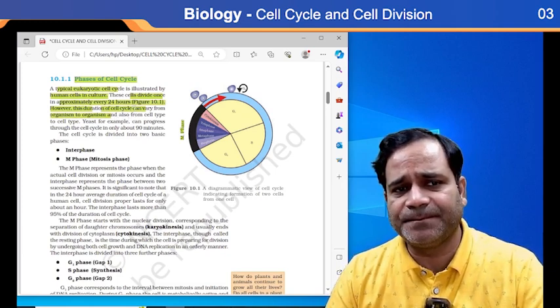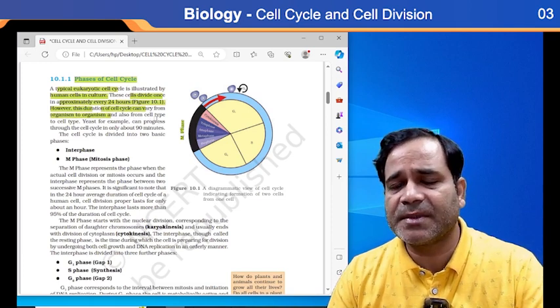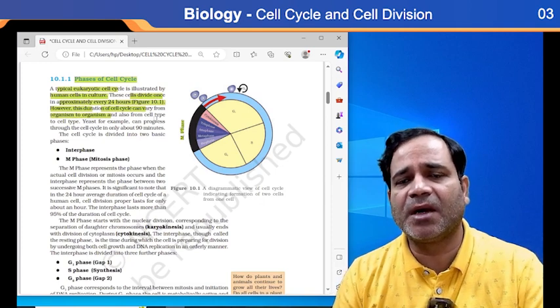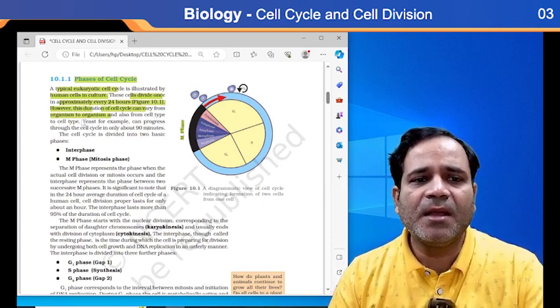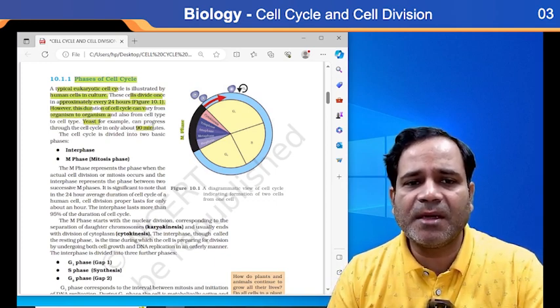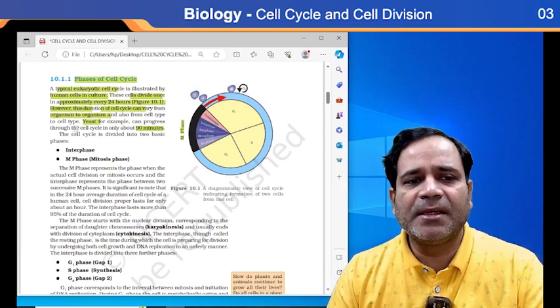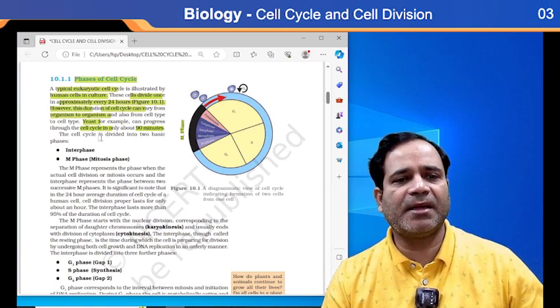In humans it takes 24 hours. What about yeast? Yeast, for example, can progress through the cycle in about 90 minutes. So in yeast, the cell cycle is only about 90 minutes.